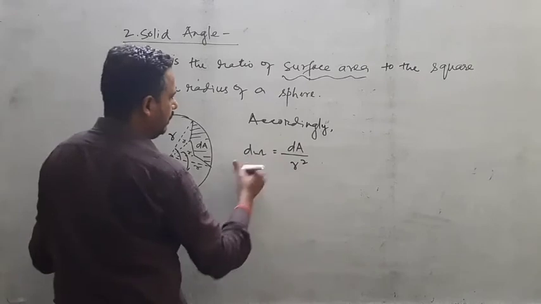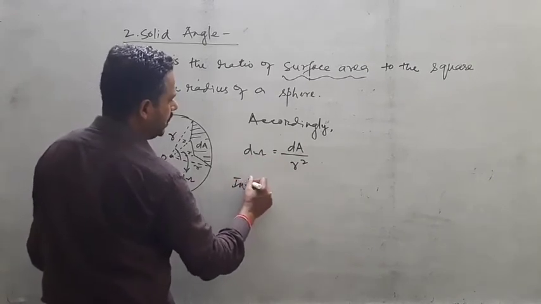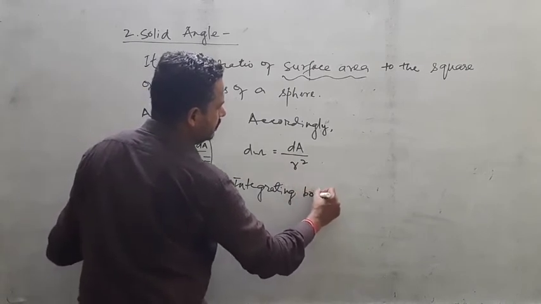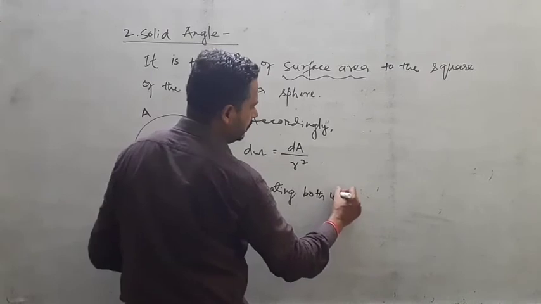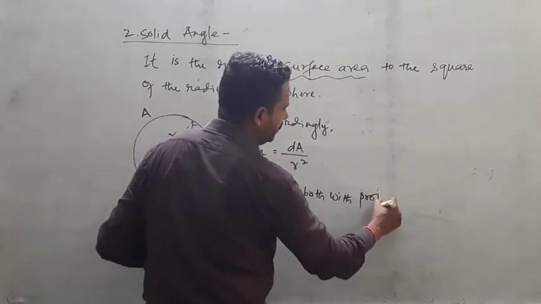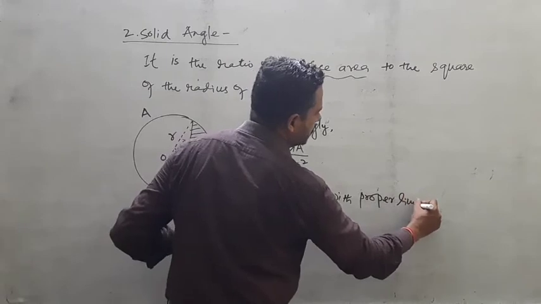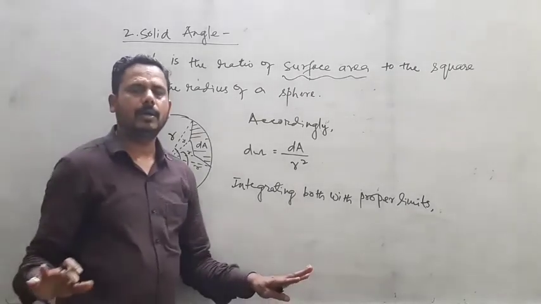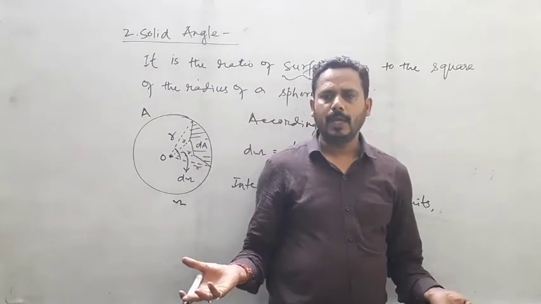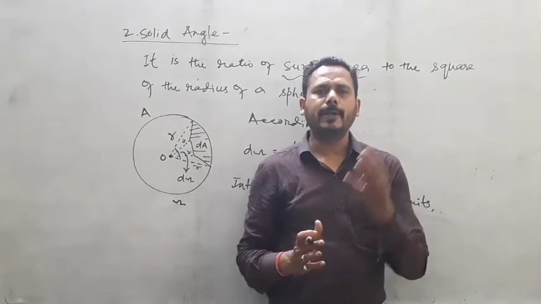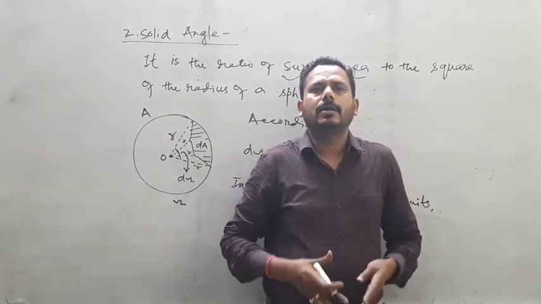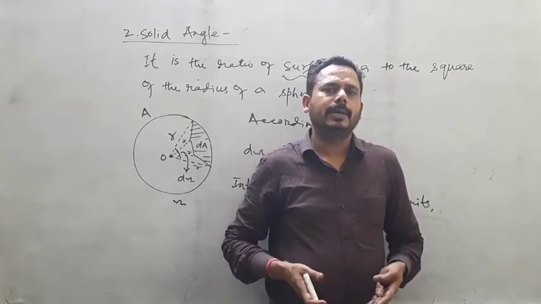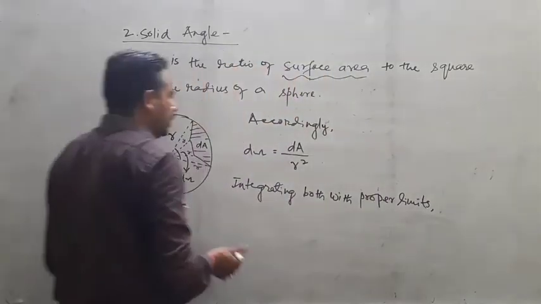Now integrating both sides with proper limits. Suppose there is no cut, how much is the solid angle inside? Zero. And if I cut so many bites and take them inside, the net solid angle inside my stomach is omega. Okay, so integrate this one.